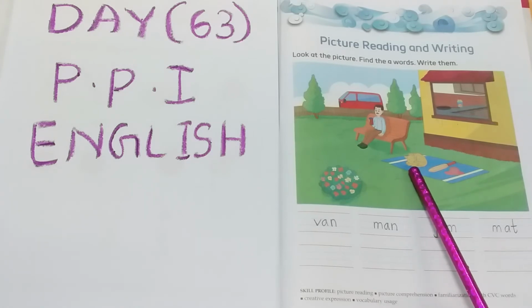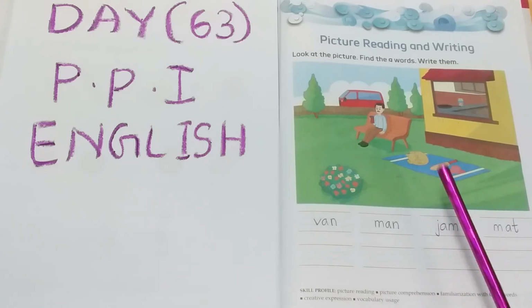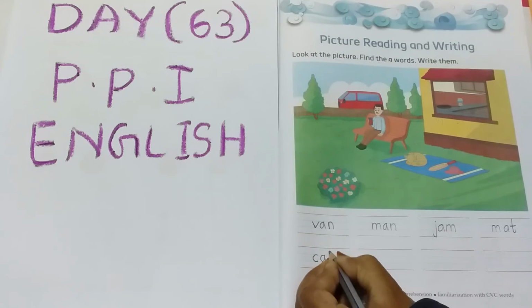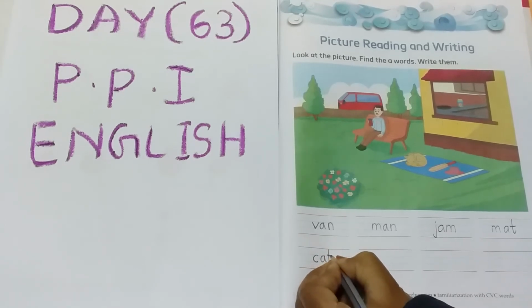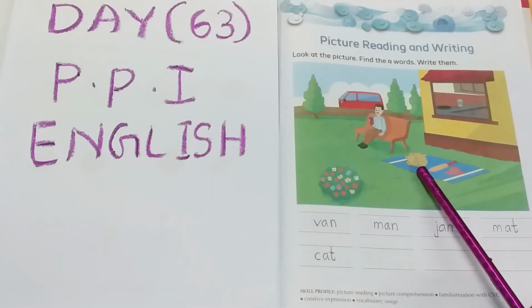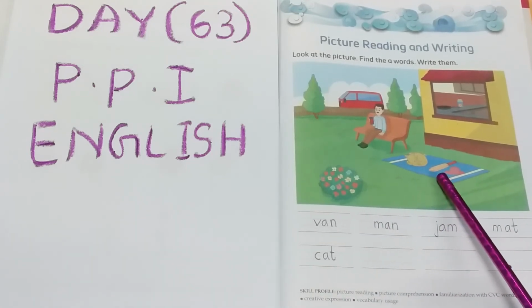Cat. What's the spelling of cat? C-A-T, cat. A sound word. C-A-T, cat. Near the cat, what we found? Near the cat, one bat is there.